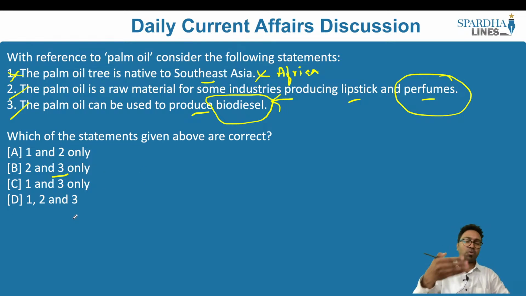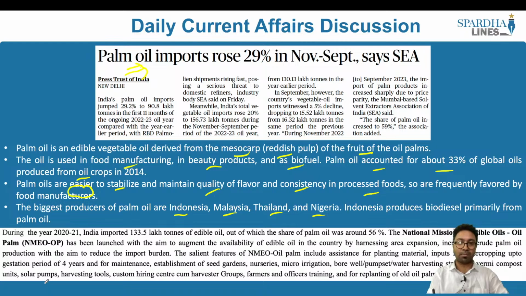In order to promote palm oil, what is the government of India engaging with? The government of India has come up with a program called the National Mission on Edible Oil and Oil Palm. During the year 2021, India imported 133.5 lakh tons of edible oil, out of which the share of palm oil was close to 56%. Mind you, it is more than 50%. In order to ensure that we do not import much of the oil and also make sure that we have our own program,